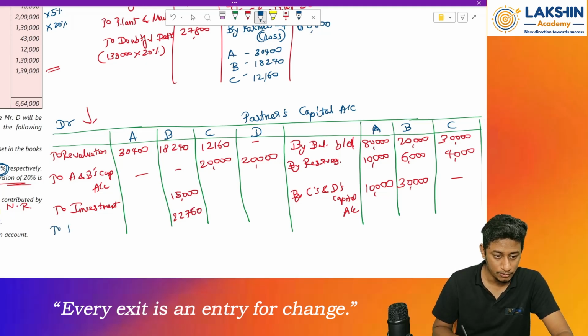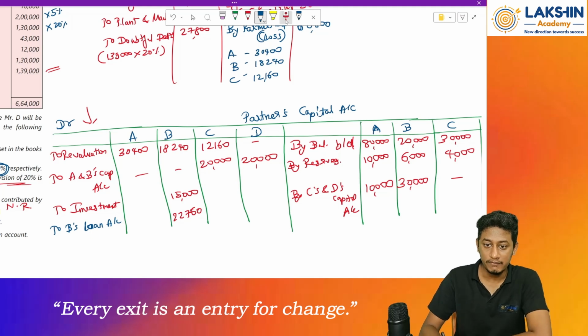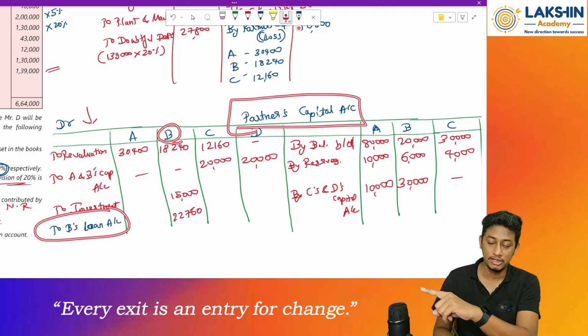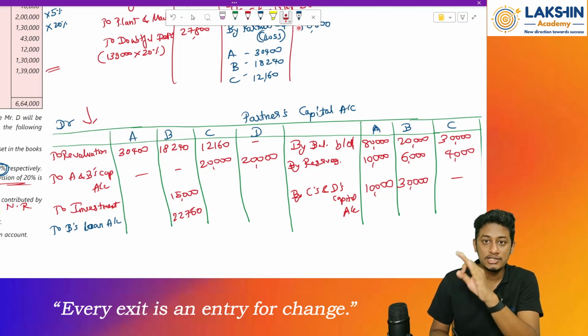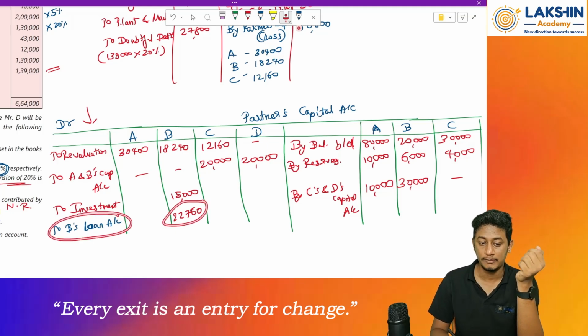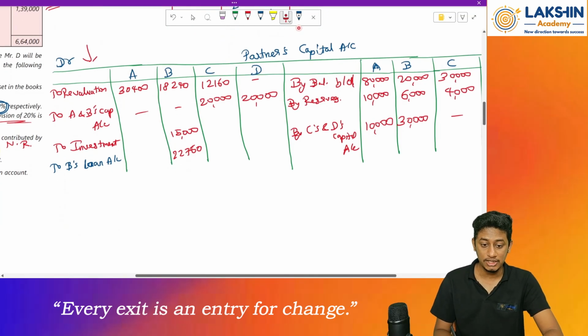So the entry will be 2 B's loan account. Clear? What will be the journal entry? Partners capital account debited, or B's capital account debited to B's loan account. Why is B's loan account credited? Because loan account is a liability, and whenever liability increases, we will credit the account. So I have credited B's loan account. Clear? Okay. Now comes to the remaining partners.